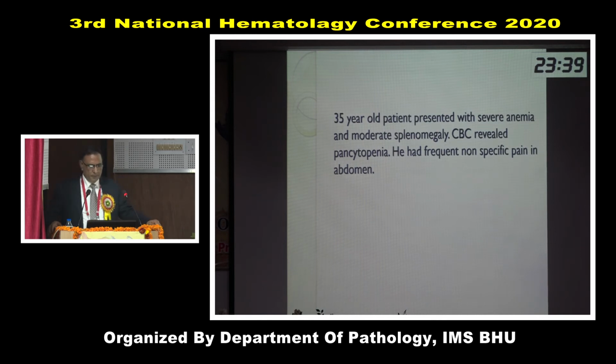Let's see another example. A 35-year-old patient presented with severe anemia and moderate splenomegaly. Severe anemia, moderate spleen, CBC revealed pancytopenia. He had frequent non-specific pain in abdomen. So this pain is important, non-specific pain.